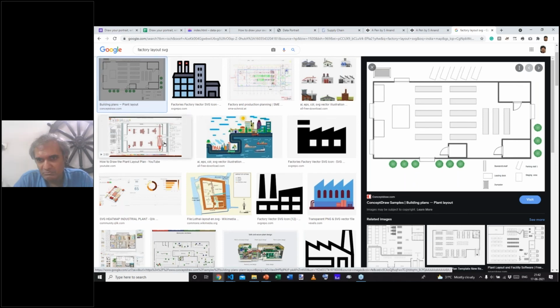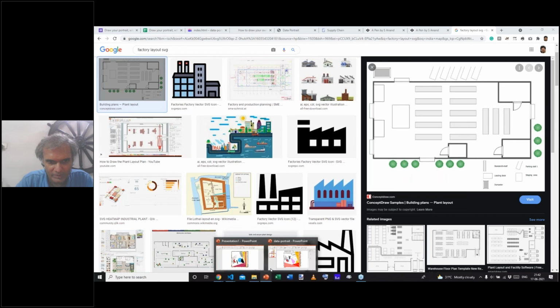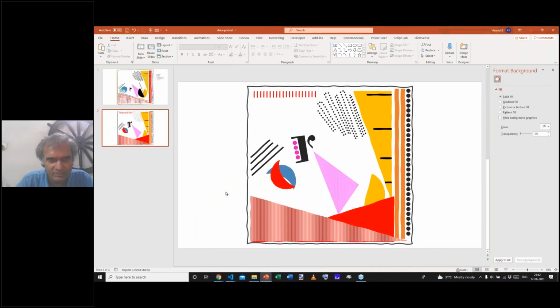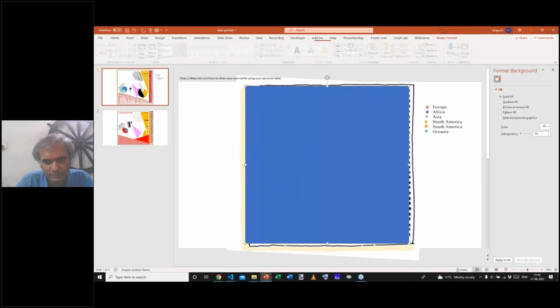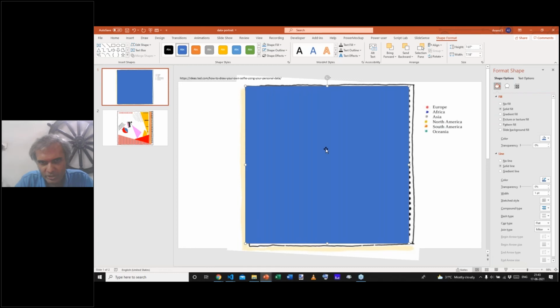But 50% of the time, I'll find a PNG, some image that I can trace, and I usually trace it in PowerPoint. So Bhaskarjit, not sure if you joined in a little late, but a quick summary of how I go about tracing it is, take any image and then draw on top of it. So draw a rectangle here, for example, and then you create any kind of shape like this.